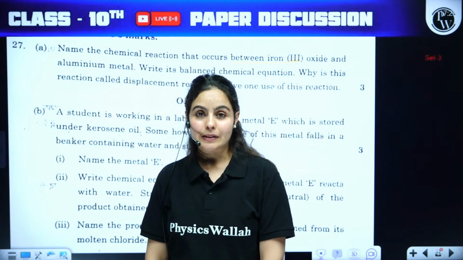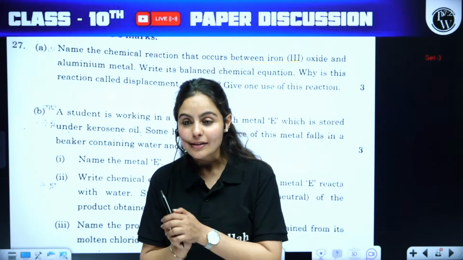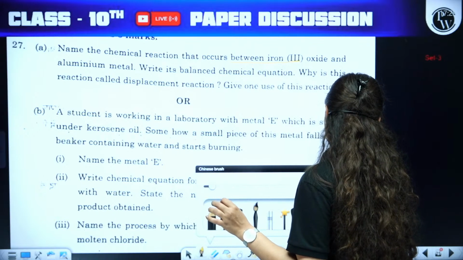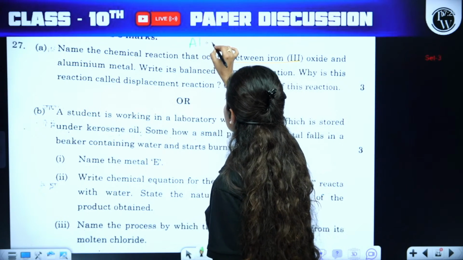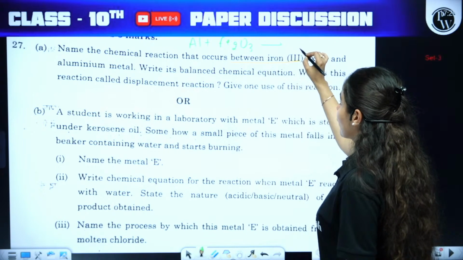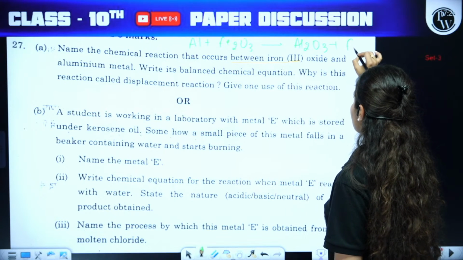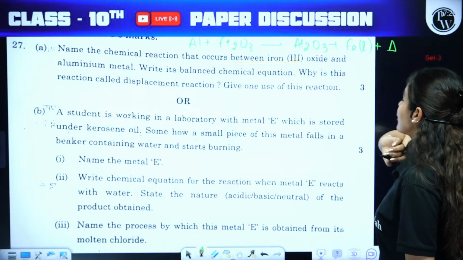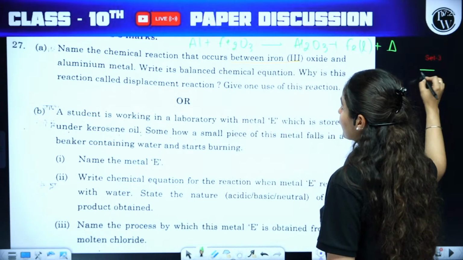What is happening here? Railway tracks. I'll give you a hint. Railway tracks. So it is none other than the thermite reaction, guys, where aluminium is reacting with Fe2O3, ferric oxide, iron 3 oxide, resulting in aluminium oxide. Iron will be extracted in a liquid form here. Along with that, a large amount of heat is produced. So this question number 27 is a part of set 3.